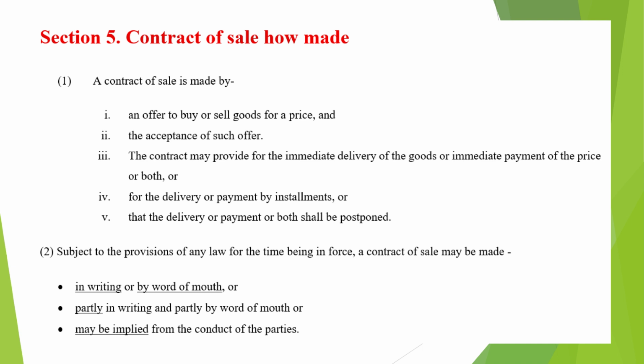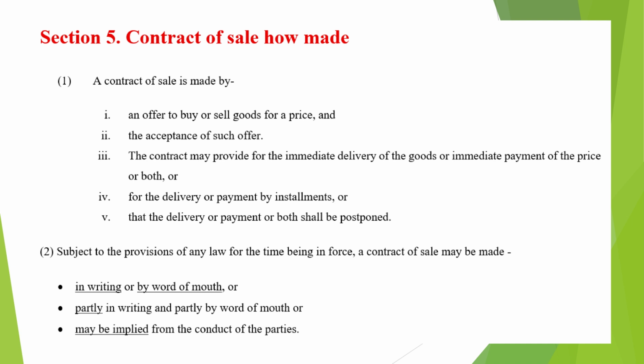Let us now understand Section 5 of the Sale of Goods Act, 1930, Contract of Sale. How made? A contract of sale is formed through a simple legal process. First, there must be an offer, either to buy or to sell goods for a price. Second, this offer must be accepted by the other party. Only when an offer is accepted, a valid contract of sale comes into existence.